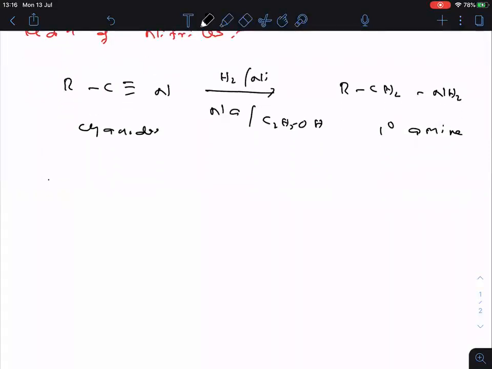For example, if I take CH3CN, methyl cyanide, and it undergoes reduction with hydrogen and nickel, then CH3 CH2 NH2 is formed.